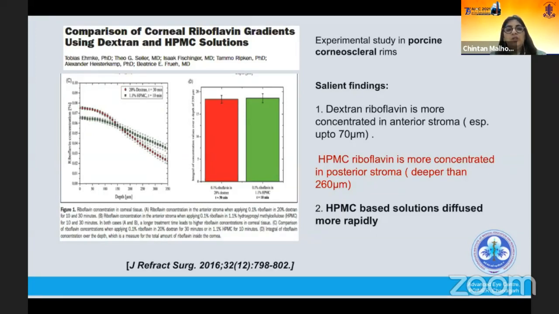They compared dextran riboflavin versus HPMC riboflavin, because more and more of the riboflavin solutions that we get are coming as HPMC.